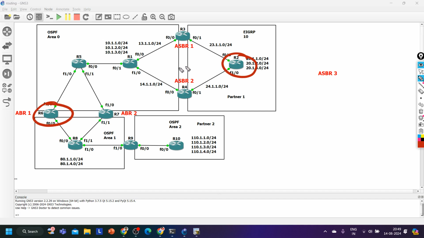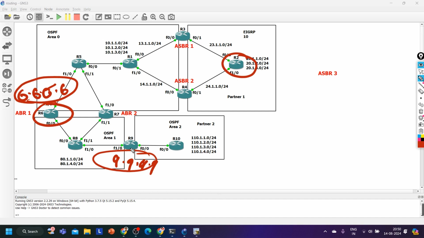There should be IP reachability. Like on router number 6, I have one IP address. Let's suppose here on router number 6 on loopback 1, I am going to run one IP 6.6.6.6, and on router number 9 I have already one loopback where IP is 9.9.9.9. So to create the virtual link between 6.6.6.6 and 9.9.9.9, these two IP addresses should be reachable with each other, right?